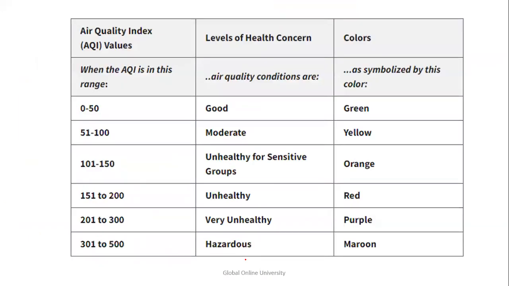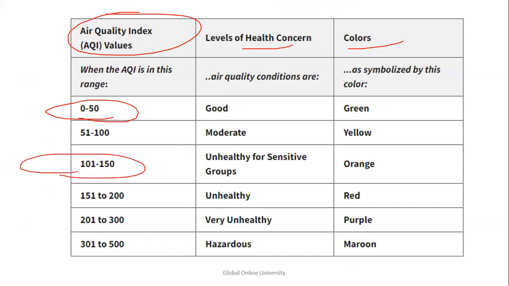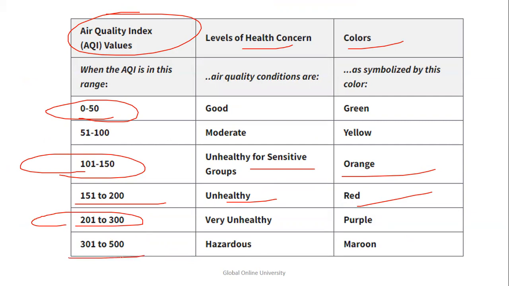Now, here also I've given a new table in the form of air quality index, the levels and the colors. So 0 to 50 indicates good, green in color; 51 to 100 moderate, yellow in color; 101 to 150 unhealthy for sensitive groups, orange in color; 151 to 200 unhealthy, red in color; 201 to 300 very unhealthy, purple in color; and maroon represents hazardous. So you can also get a question based on this air quality index, either with the levels or with the colors. So you should be aware of this.